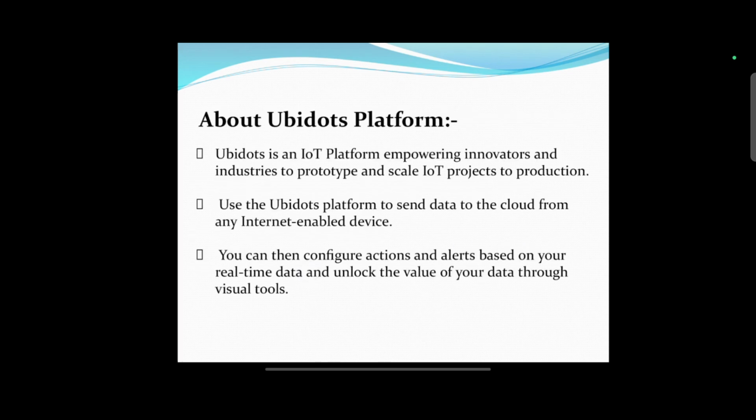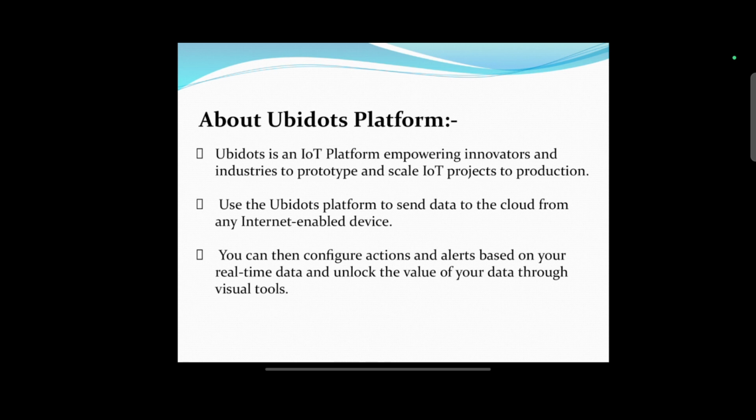In this slide, we are going to see about UV platform. UV is an IoT platform which enables innovators and industrials to prototype and scale IoT projects to production. Second, use the UV platform to send data to the cloud from any internet enabled device.